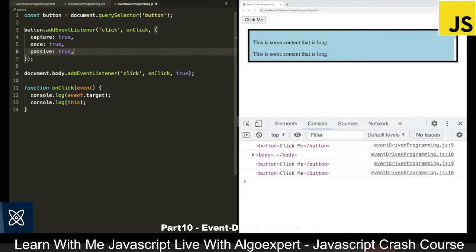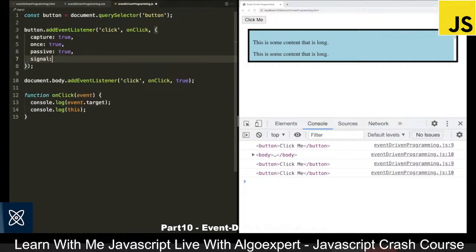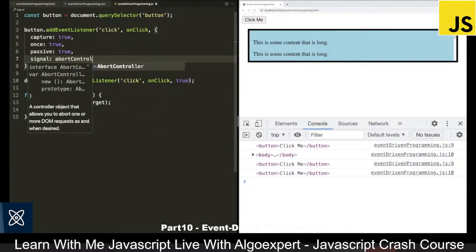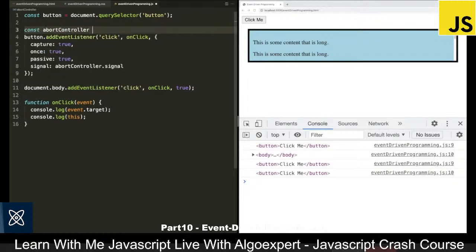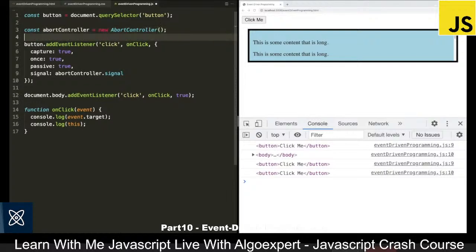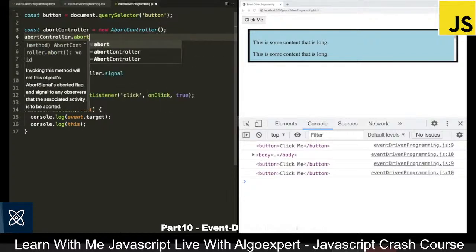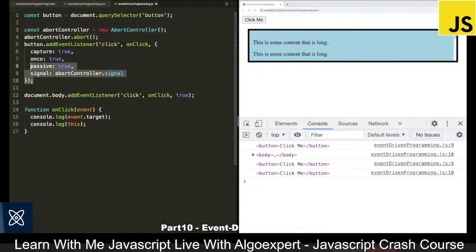And then finally, we have signal. So signal is going to point to an abort controller.signal. So we can create this abort controller, and we don't want the entire abort controller class here. We just want an instance. So I can create an abort controller by saying const abort controller and set this equal to a new abort controller. And the idea here is that we can abort an event, which essentially is just going to remove the event listener. So whenever we call abort controller.abort, it is now going to remove this event listener.